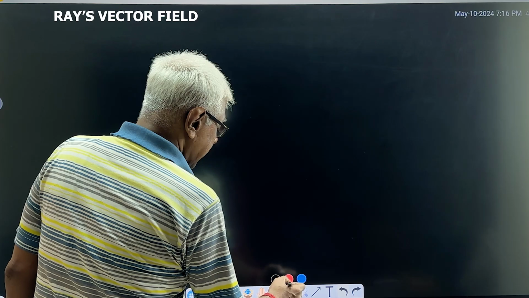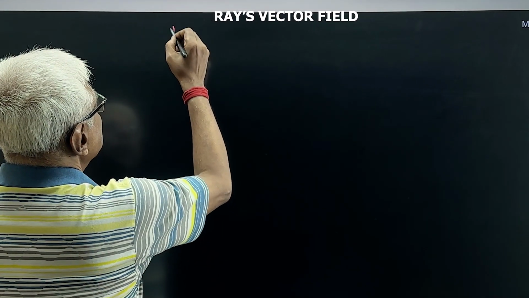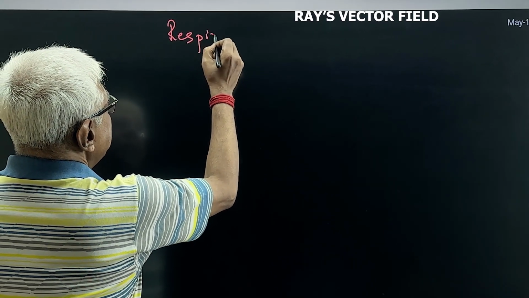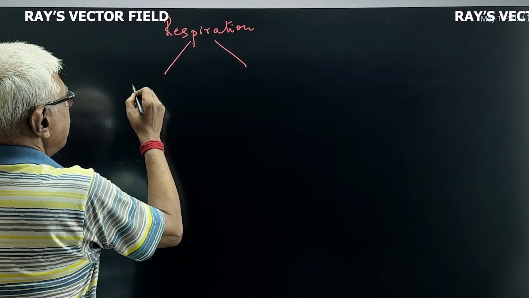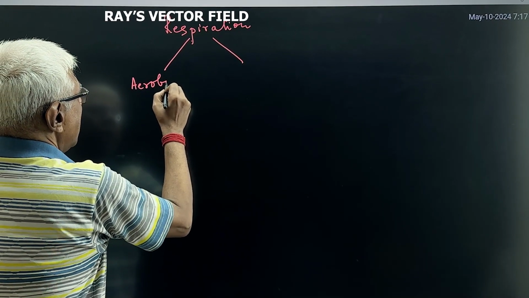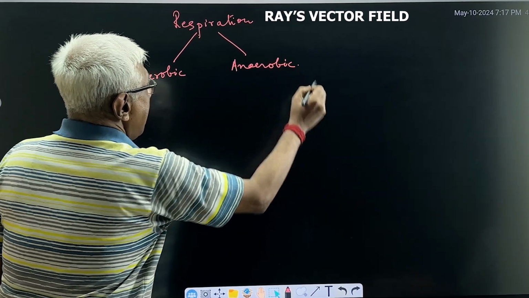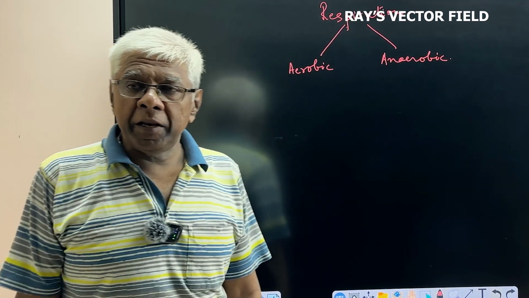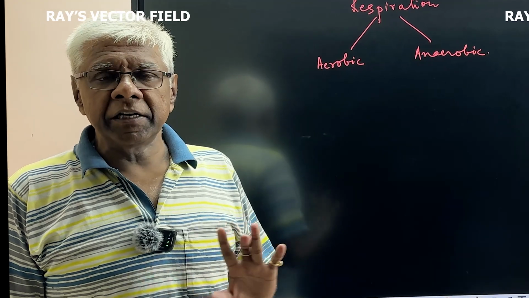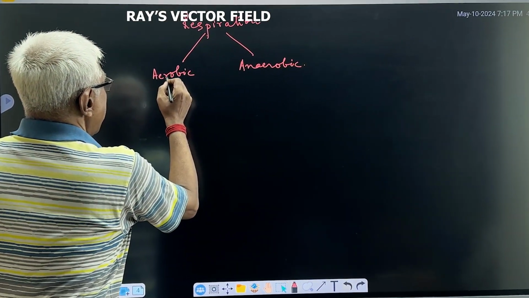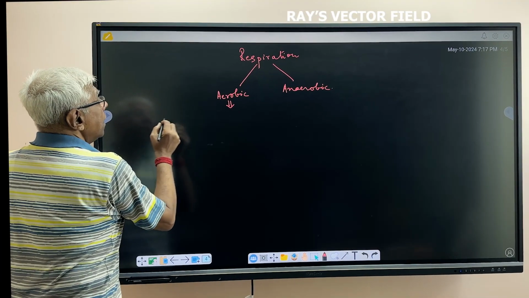Last day, I had told you about the phenomenon of respiration. Now, respiration is basically of two types. One is called aerobic respiration and the other is called anaerobic respiration. Aerobic respiration is the respiration taking place in a sufficient supply of oxygen or unlimited supply of oxygen. Aerobic respiration has this type of a scheme.